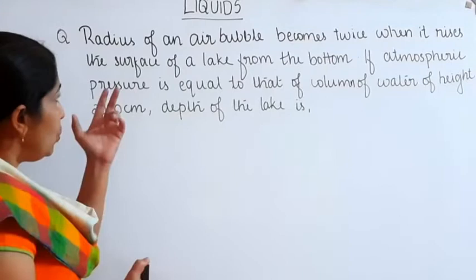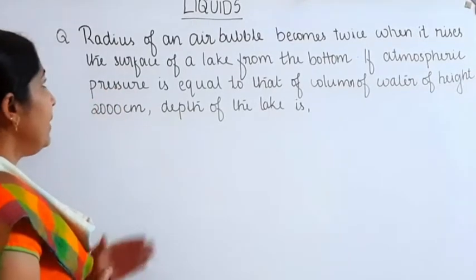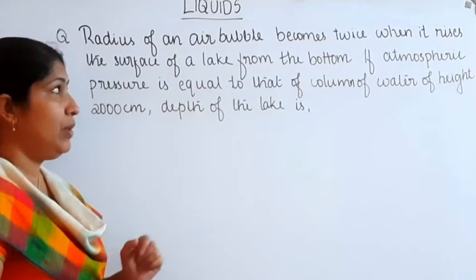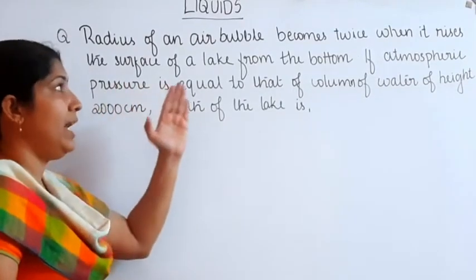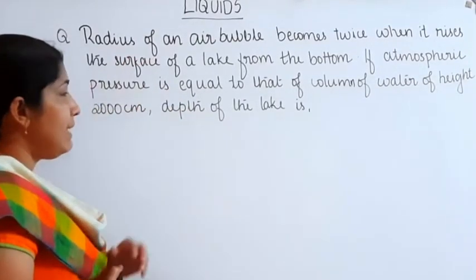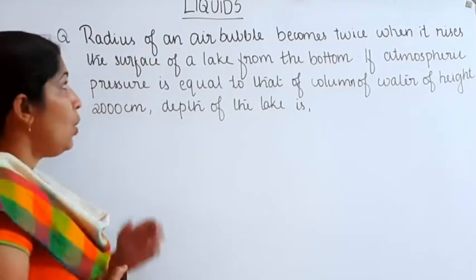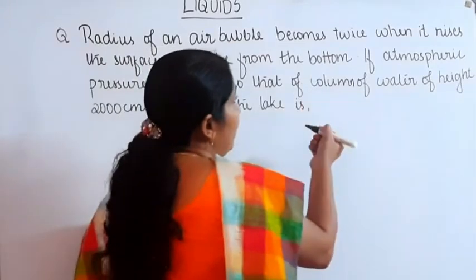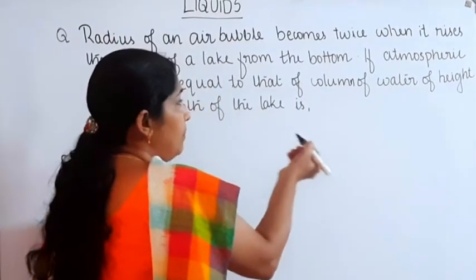For this, two criteria are given. The radius of the air bubble becomes twice when it rises to the surface of the lake. From that sentence, we can find out what about the pressure at the bottom.